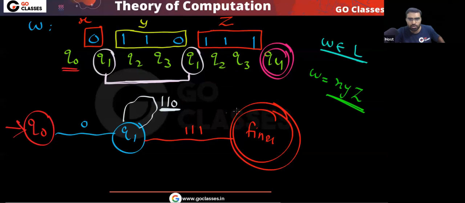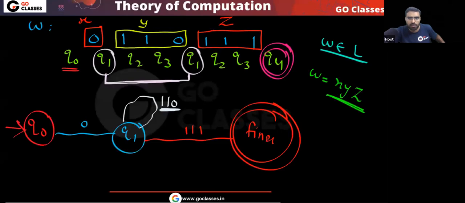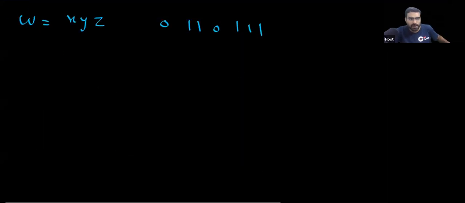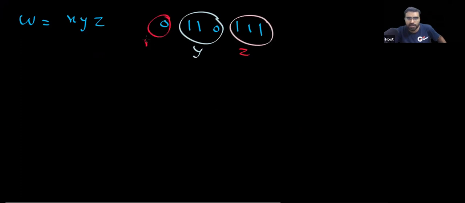Do you remember I told you that if you see this type of diagram, you need to make some observations. You can easily notice what is happening. Your W is XYZ. So 0, 110, then 111. This part we are calling Y, this part we are calling Z, and this part we are calling X. So your W is basically XYZ.